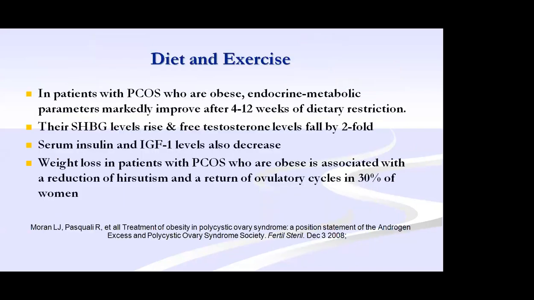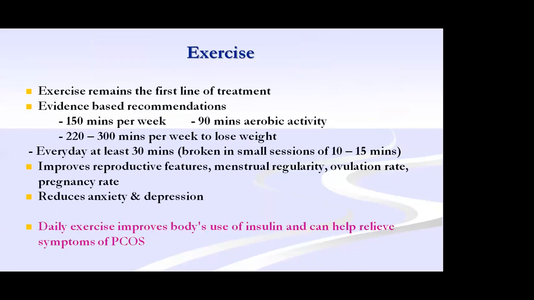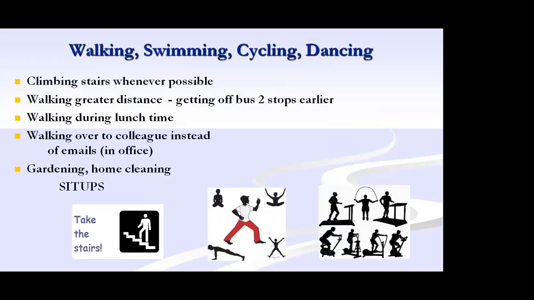Next, the exercise. What exercise do we advise? 150 minutes per week or 30 minutes per day. It can be done as 10 minutes in the morning, 10 minutes in the afternoon, and 10 minutes at night. Now the girl may be going to plus two and may not have time for exercise, but still, what are the simple exercises they can do? Exercise itself will improve her reproductive features, menstrual irregularity, and ovulation. Daily exercise improves the body's use of insulin. These are walking, swimming, cycling, and dancing.